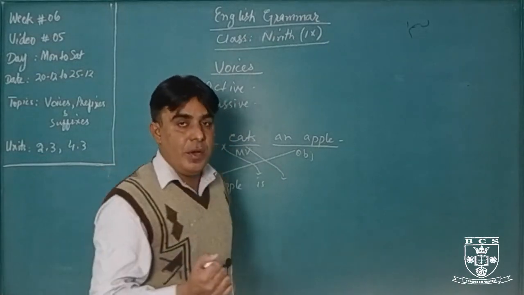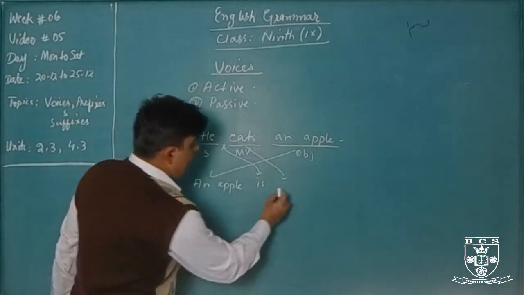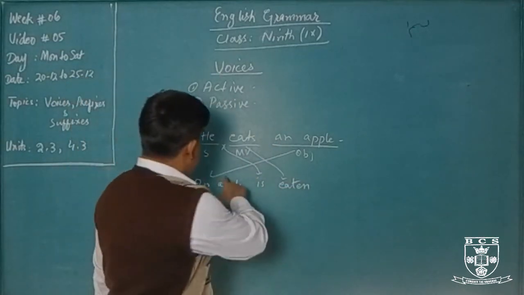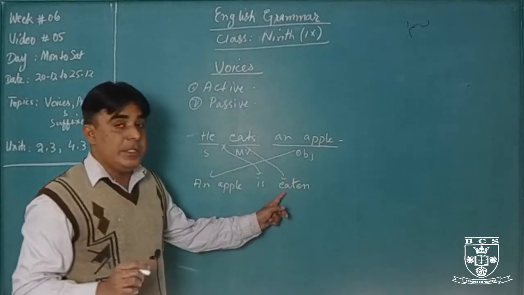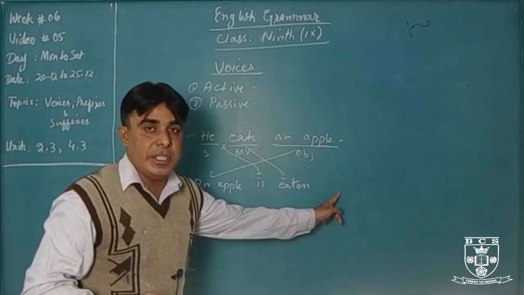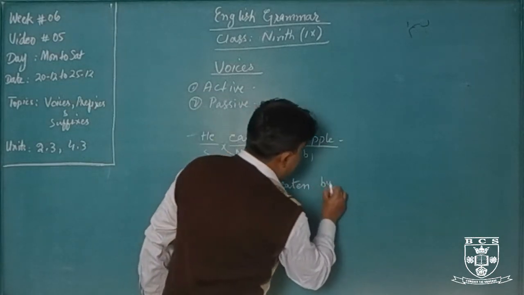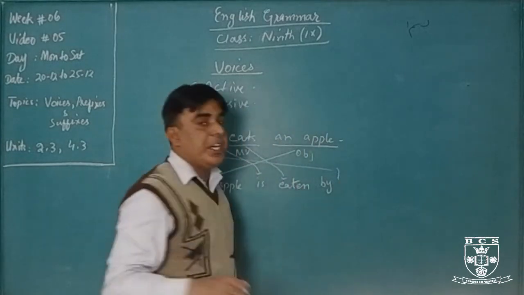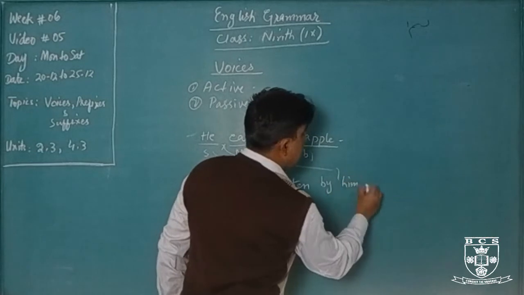Eat, first form. Ate, second form. Eaten, third form. Eating, fourth form. Which form of the main verb will we use? Eaten, the third form. And we will also add by between the object and the main verb, or rather, the subject comes at the end in passive voice. We will add by, and then he. What is the objective case of he? Him. He will be him.